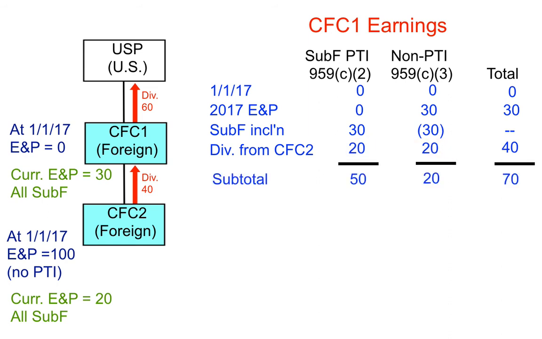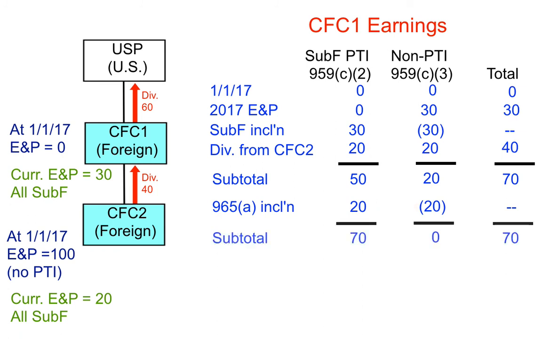CFC1's earnings before the 965 inclusion and before dividend distributions is 50 of PTI and 20 of non-PTI with total E&P of 70. There are no aggregate foreign E&P deficits to be allocated to CFC1, and so the Section 965(a) inclusion amount equals the non-PTI of 20. The deemed inclusion reclassifies E&P from non-PTI to PTI. After the reclassification, CFC1 has 70 of PTI and no non-PTI.